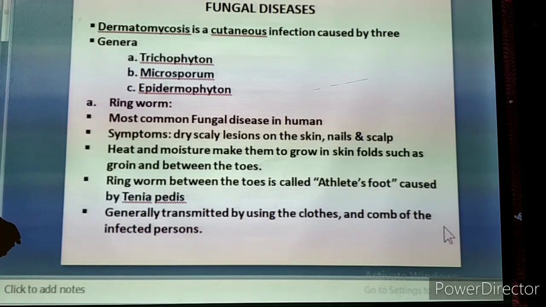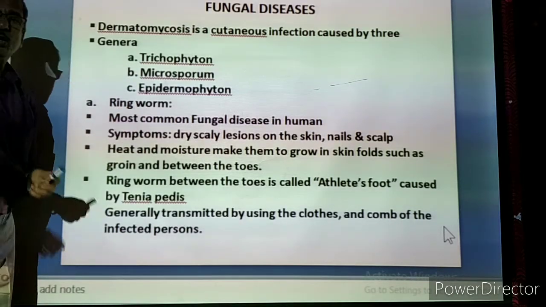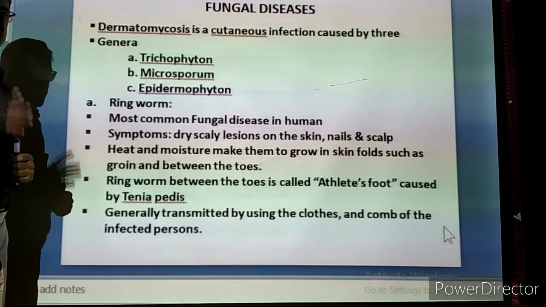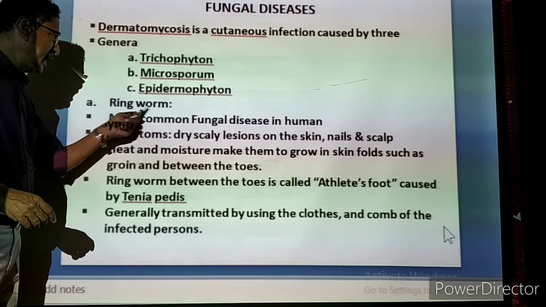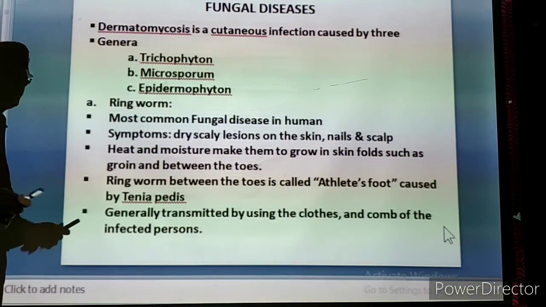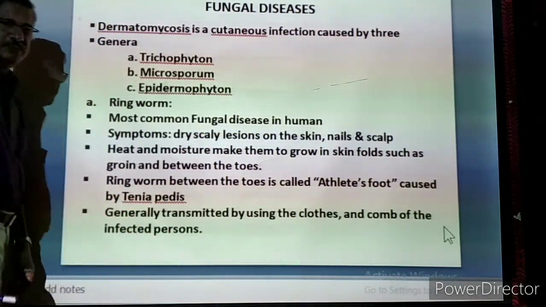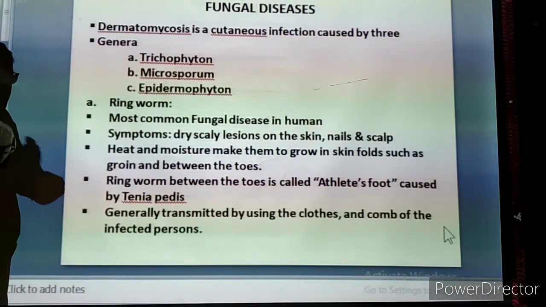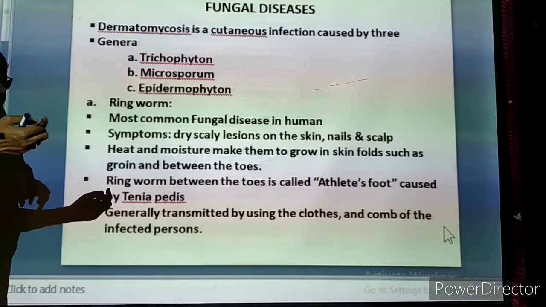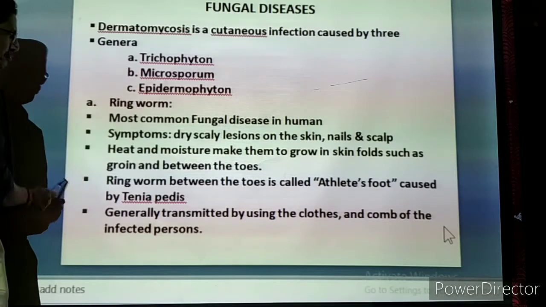The name of the disease is ringworm. Actually, ringworm is just a term. Don't think that it is caused by worms. Though the name ends with worm, it is a fungal disease. Ringworm is a fungal disease. It is the most common fungal disease in humans. Sometimes over the skin we can find white or red patches causing itching. That is actually called ringworm.